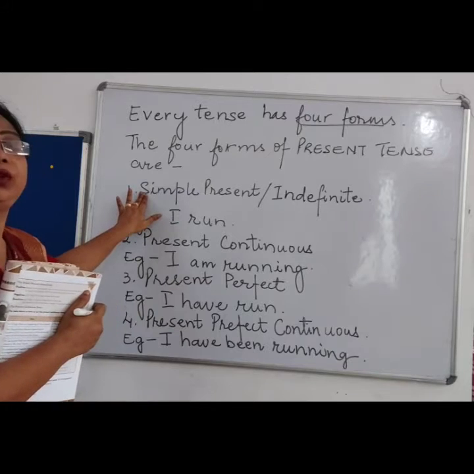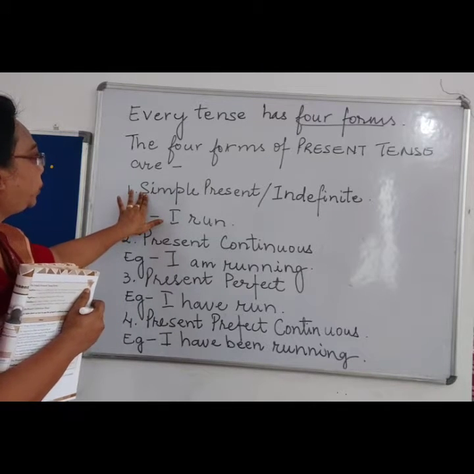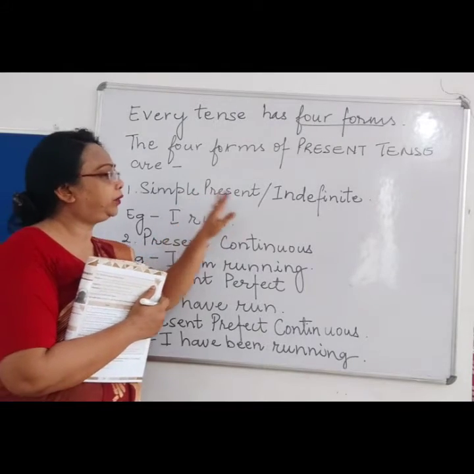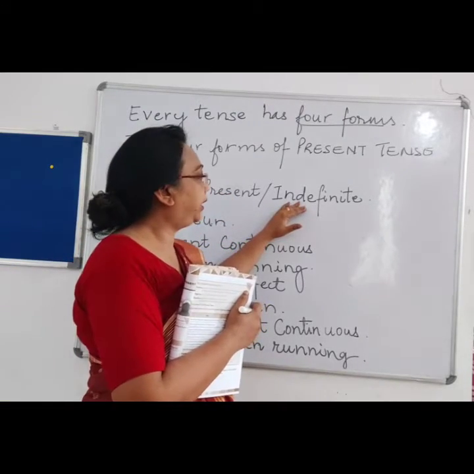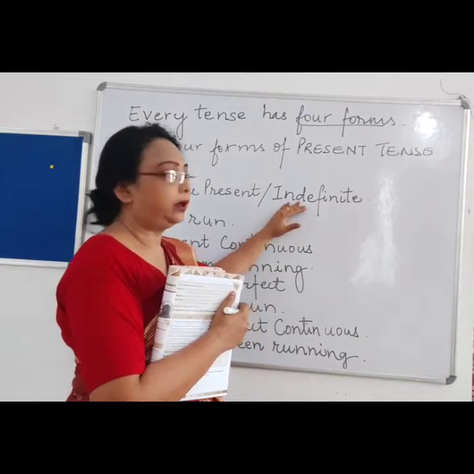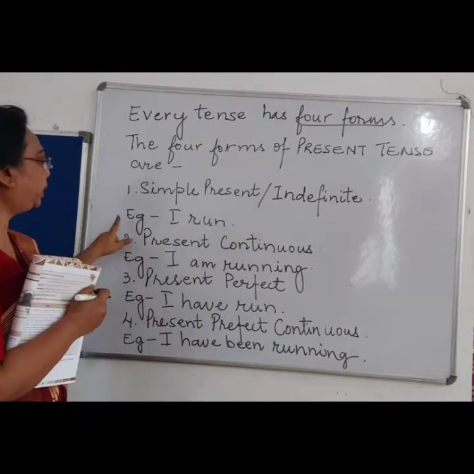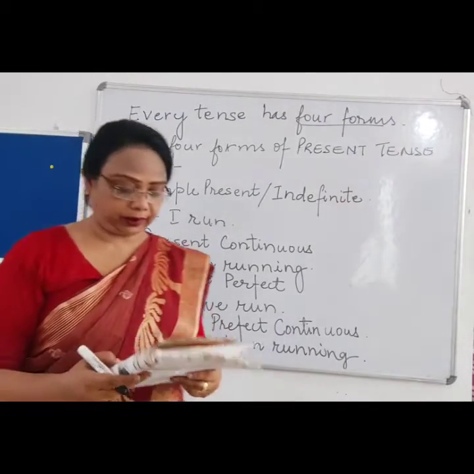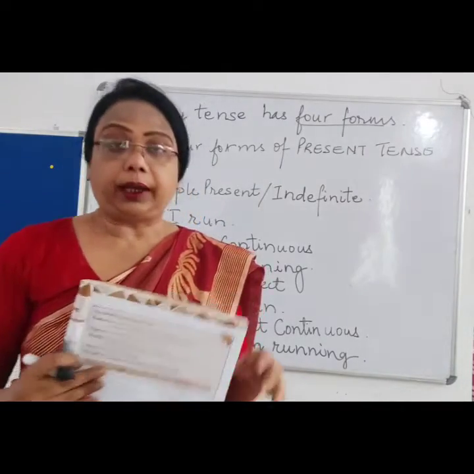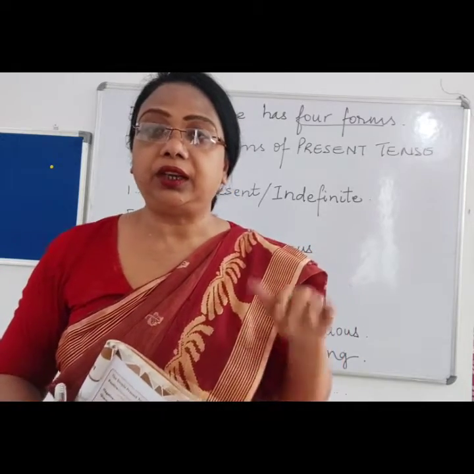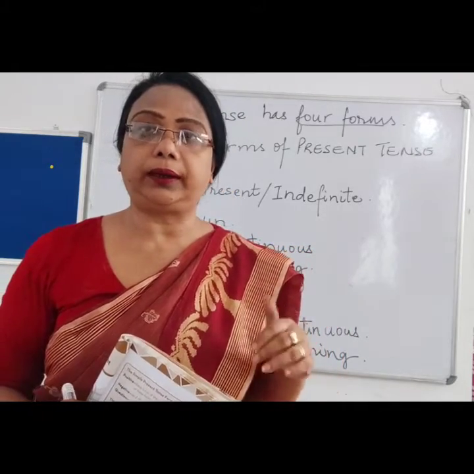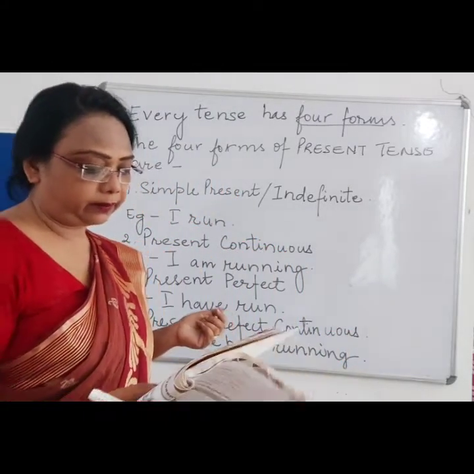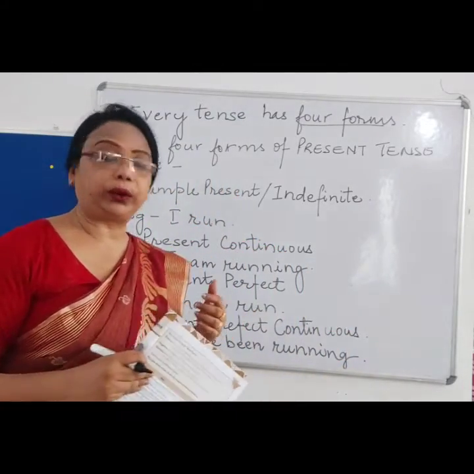Now the four forms of present tense. The first one is simple present tense. Simple tense is also called indefinite present tense. Right. Let us take an example over here. I run. Now I run, what is it stating? It is telling us what is happening just now. So it is indicating the things that happen as a routine.